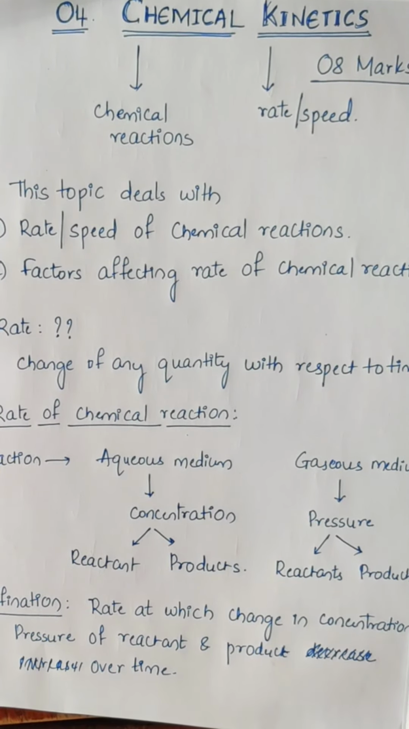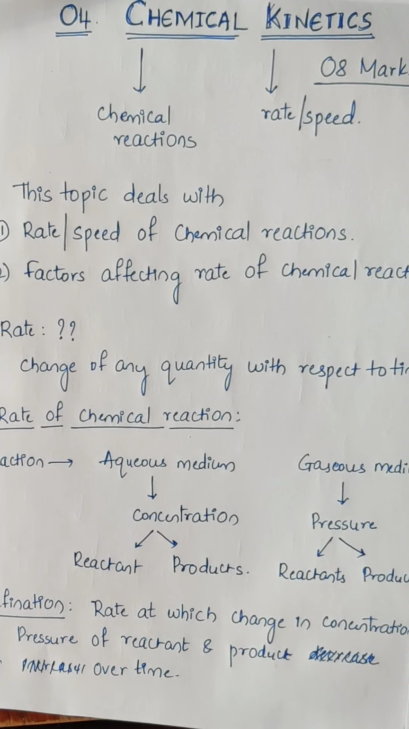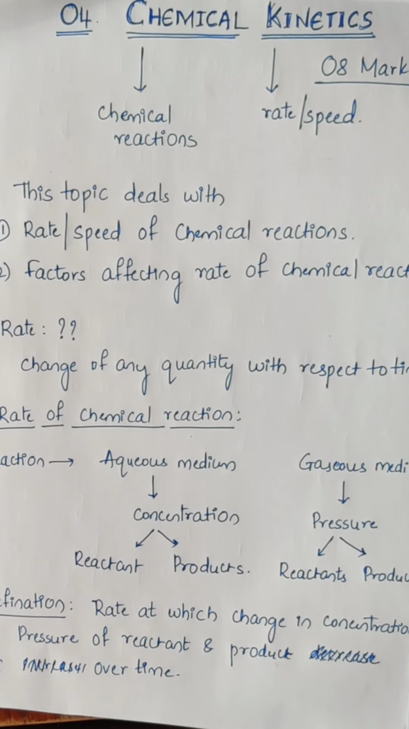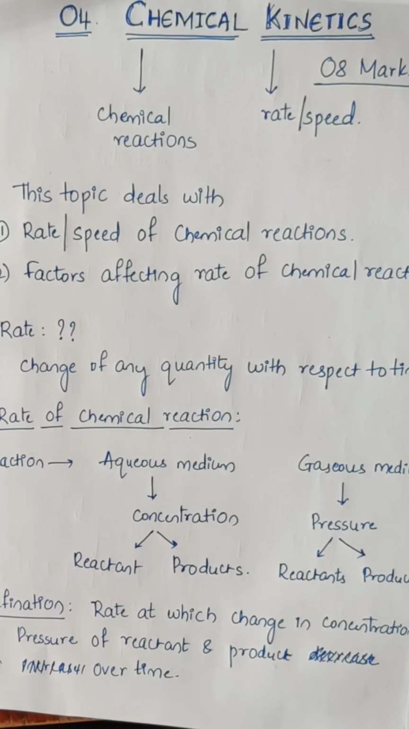The second category of reactions is very slow reactions. Very slow reactions are those which complete in a very long period of time. It may take years or months to complete the reaction. The best example you can see here is rusting of iron. Rusting of iron is a best example of a very slow reaction.